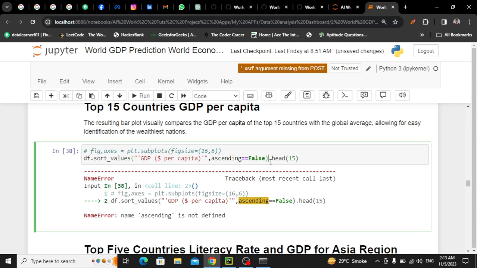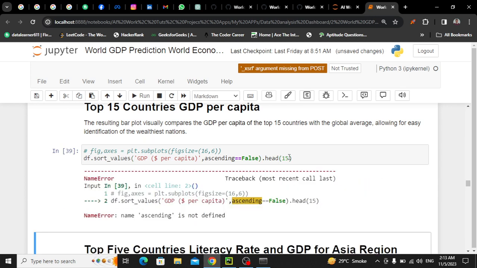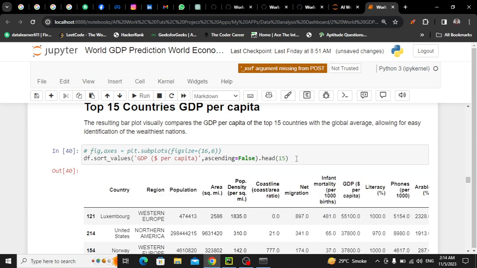Let's see. अच्छा, इशू यहाँ पे ये है कि मैंने डबल कोट और सिंगल कोट एक साथ यूज किए हैं। Ascending df dot sort values GDP per capita. Okay, everything is perfect. Then ascending will be false dot head 15. Okay, it worked.